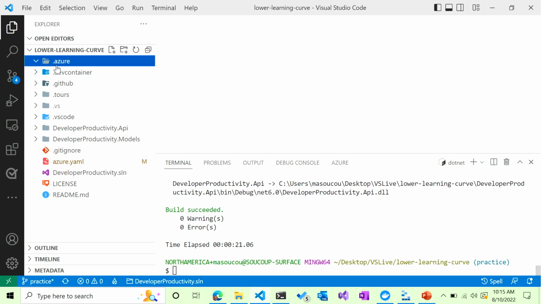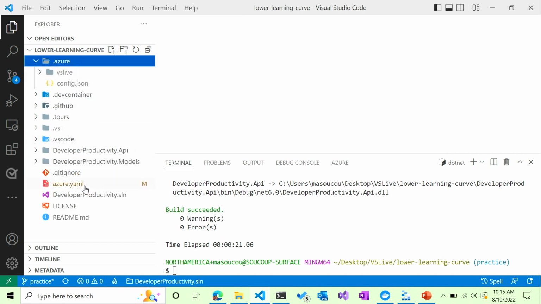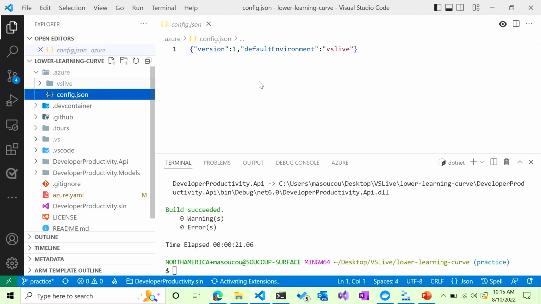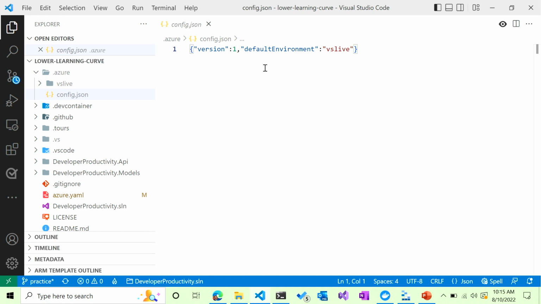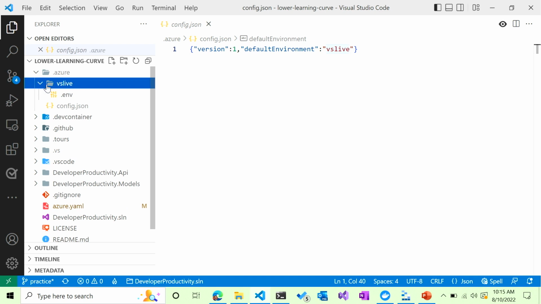So what it did is it created this .azure folder and an azure.yaml file. So let's take a look at this .azure first. It created a config file for me, just with the default environment in there called VS Live. And then from that, it created a folder. A lot of what the Azure Dev CLI does is configurable in that, because I called this VS Live, it's going to look for a VS Live folder. So it works that way, where it's very tightly coupled with what you name things.